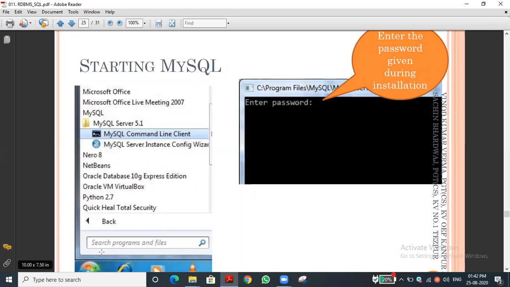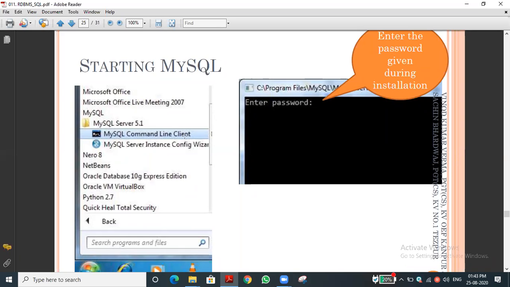Of course, I hope all are using Windows. You just type MySQL, then one folder will be there like this. As you are seeing, you can see MySQL Command Line Client. This is the command line client. Client is a type of software, that is, database software. So, MySQL Command Line Client.